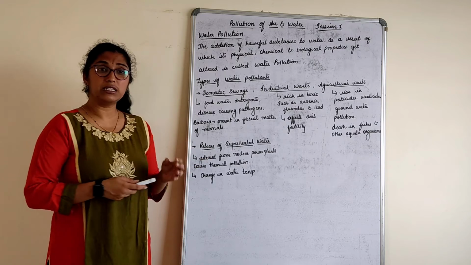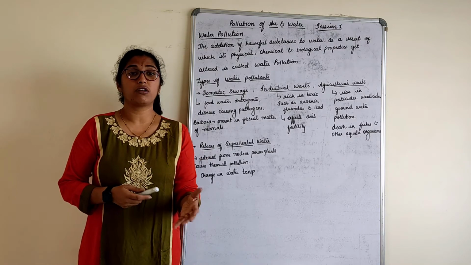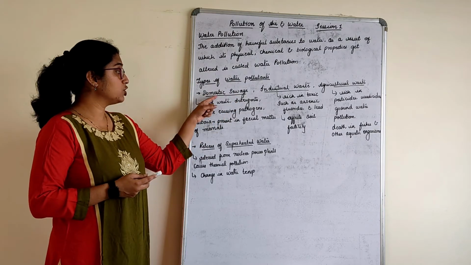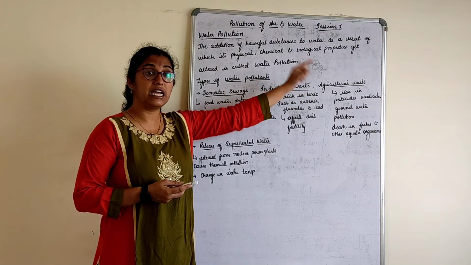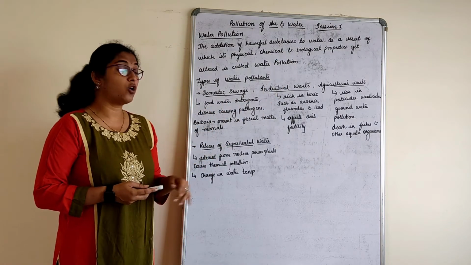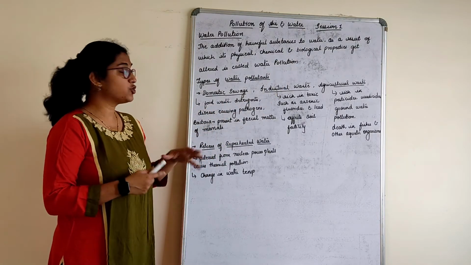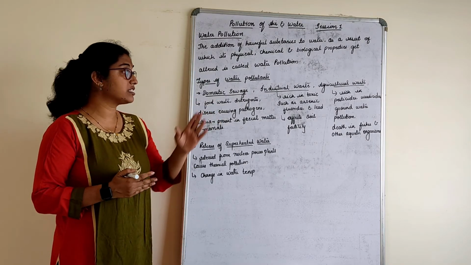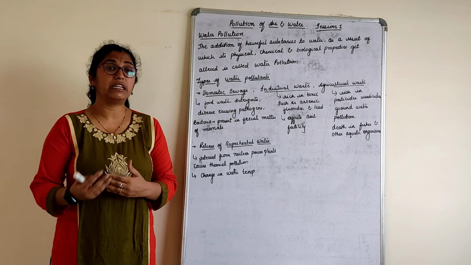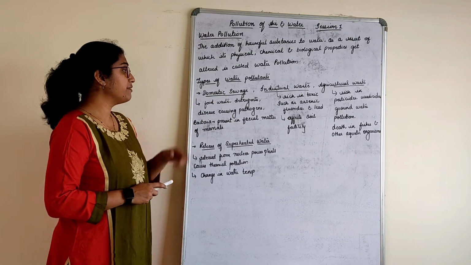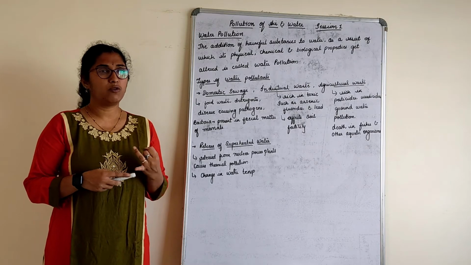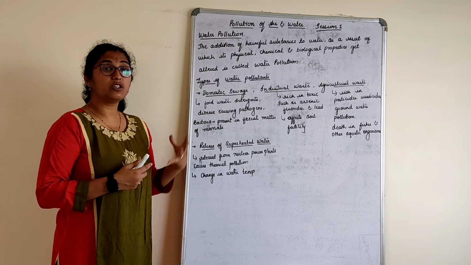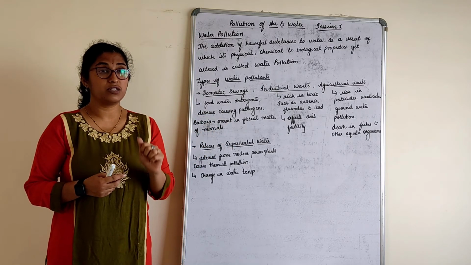So what are the pollutants? The substances which pollute the water are called water pollutants. What are the different types of water pollutants? Domestic sewage, industrial waste, agricultural waste and release of superheated water. Let's understand a few points about how these lead to water pollution. When we talk about domestic sewage, people wash their clothes, food waste is thrown, and detergents; these all cause disease-causing pathogens in the water.